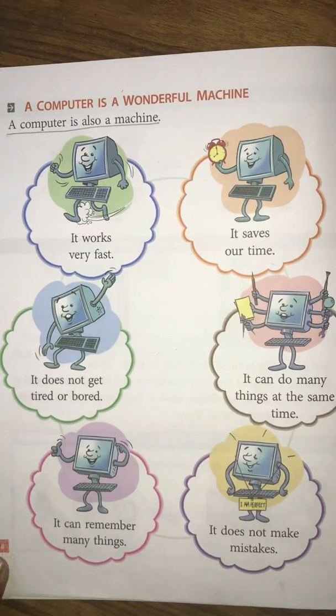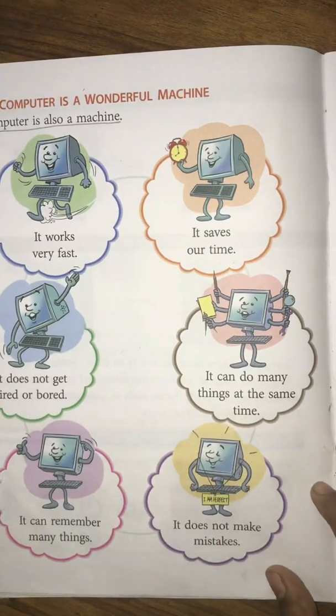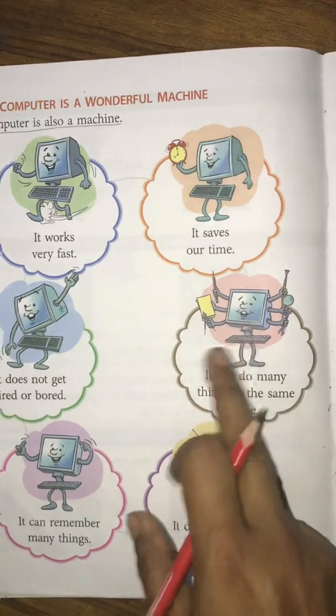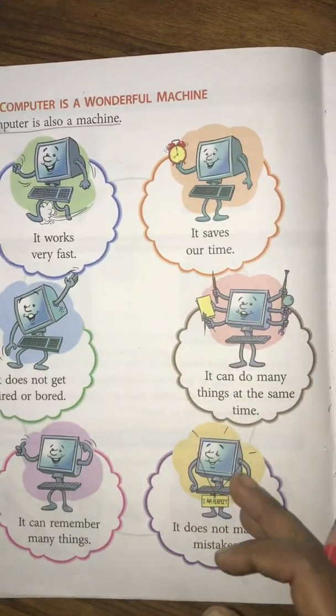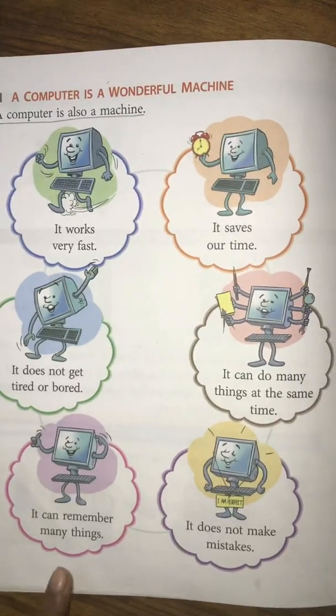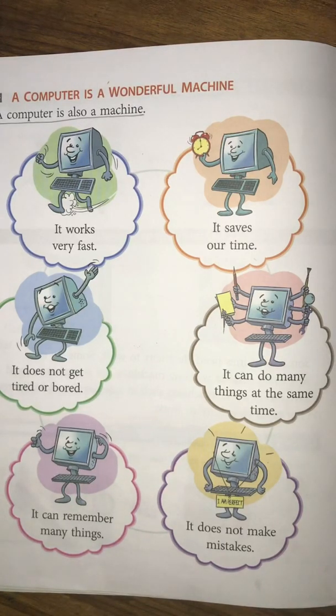Next point, it can do many things at the same time. Children, computer can do many things at the same time. That is, if you are making a drawing on the computer, at the same time you can listen to music also, at the same time you can do some typing also. So many things can be done on computer at the same time. Next point, it can remember many things. Children, computer can remember many things. You can store many things inside the computer. It does not make mistakes.